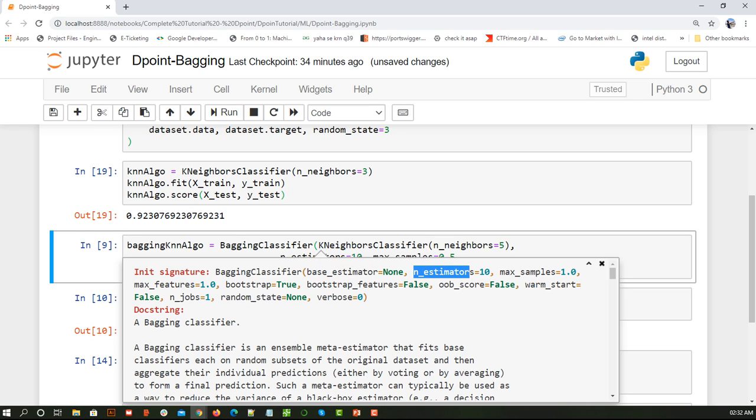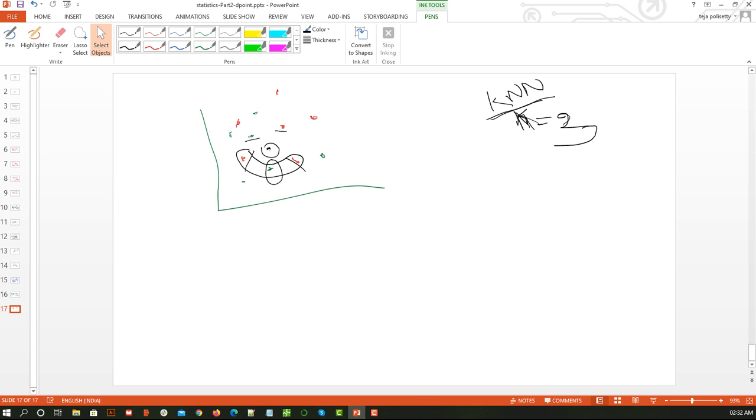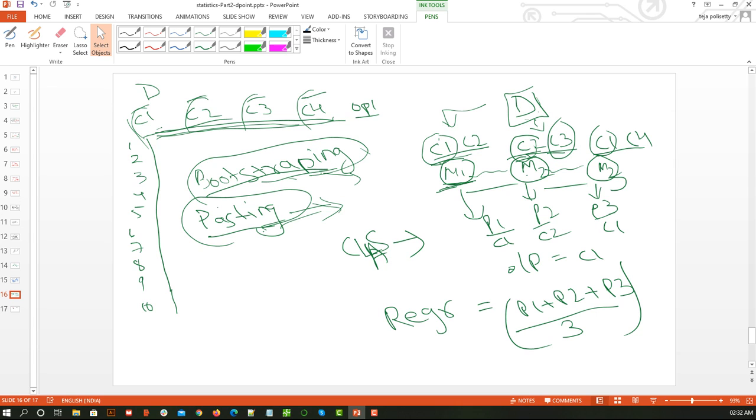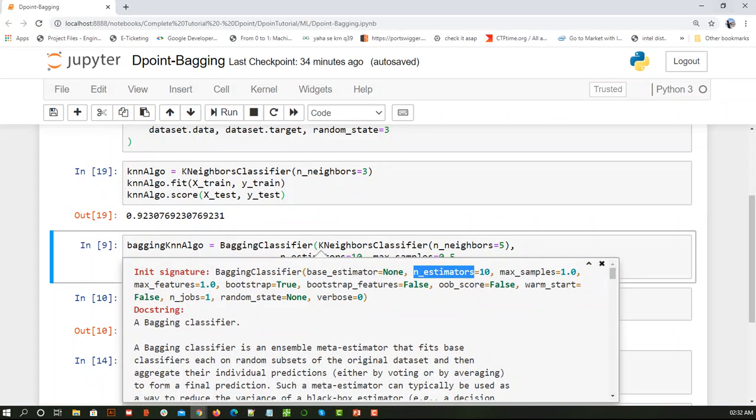Now n estimators means what? If you can see in this presentation, we had M1, M2 and M3, meaning 3 classifiers, so it is 3, but here we are using 10 classifiers. Similarly, maximum samples is like I want all the samples to be considered at the max, so it is the number of rows or number of records. Similarly, maximum features.